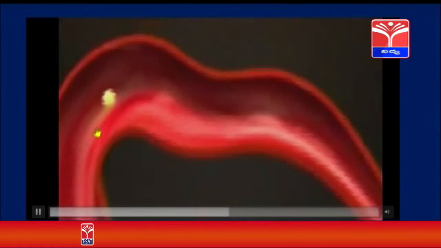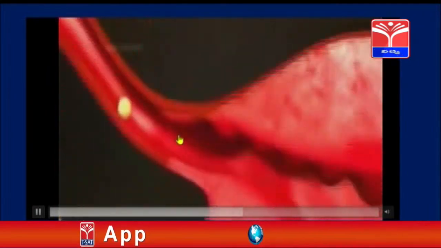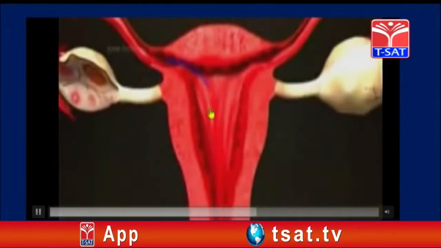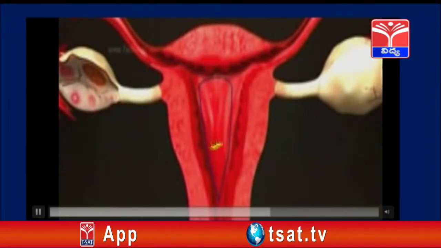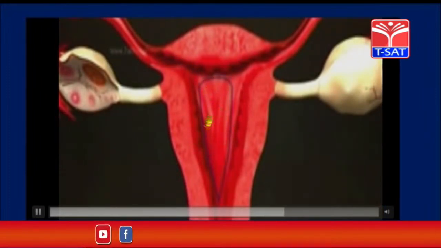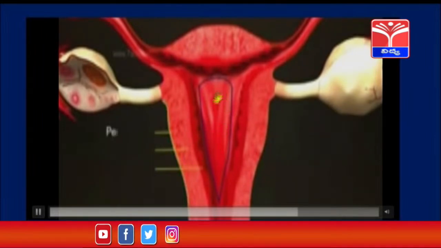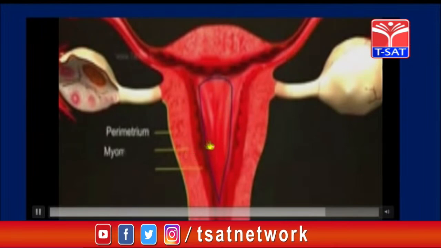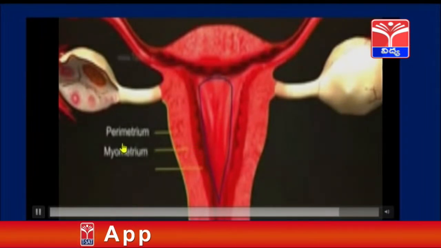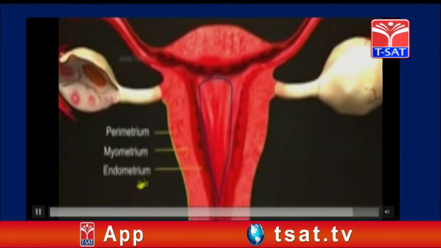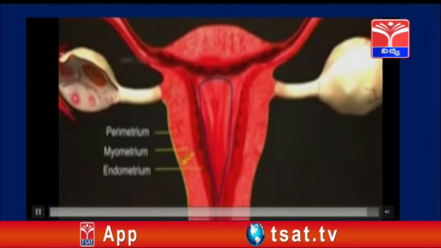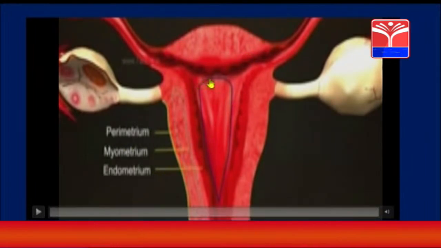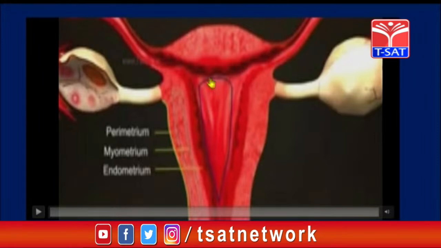Now see, the ovum is released. Now the ovum is slowly moving into the fallopian tubes, and it enters this sac-like structure. This is called the uterus. I said that in the uterus there are different layers. Here the endometrium is very important, along with the perimetrium and myometrium. The endometrium is very important, and here the ovum will be waiting so that a sperm can come and undergo the process of fertilization.